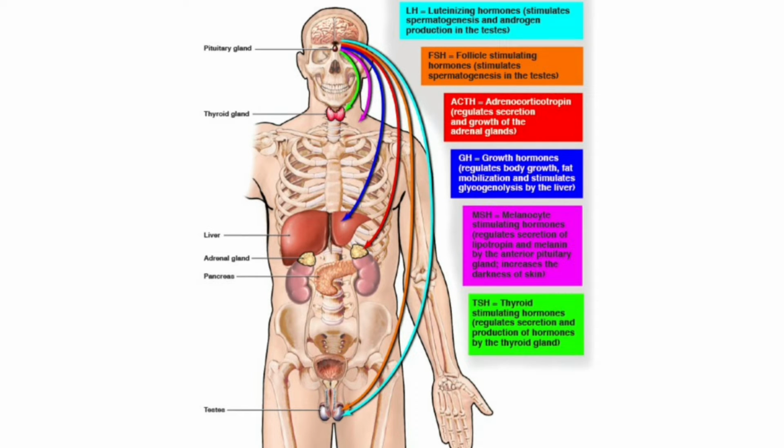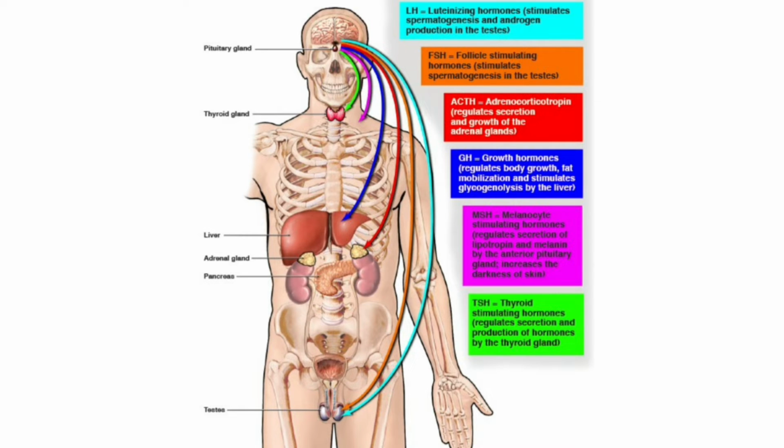Here you can see the various kinds of hormones that can be secreted or controlled by the pituitary gland. The LH, luteinizing hormone, stimulates spermatogenesis and androgen production in the testes. FSH, follicle stimulating hormone, stimulates spermatogenesis in the testes.